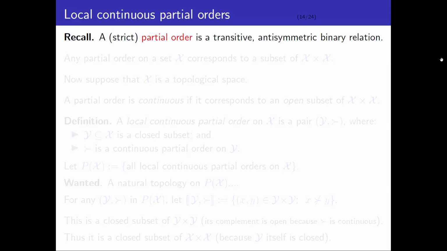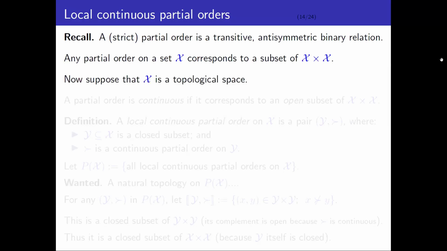All right, so recall that a strict partial order is just a transitive, antisymmetric binary relation. So any partial order on a set X, of course, corresponds to a subset of the Cartesian product X cross X in an obvious way. Now suppose that X is a topological space, okay? In that case, a partial order is continuous if it corresponds to an open subset of the Cartesian product X cross X. And if you think back to your familiar examples, you will see why this is the right definition of continuity for a strict partial order.